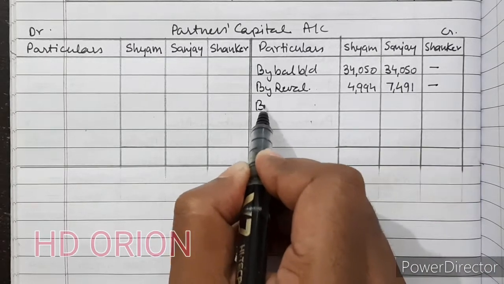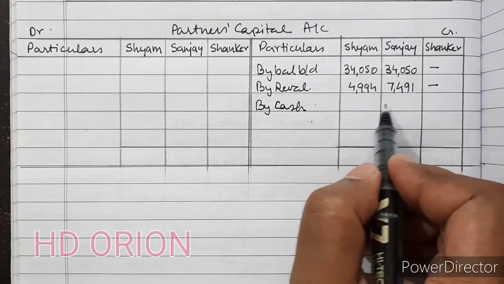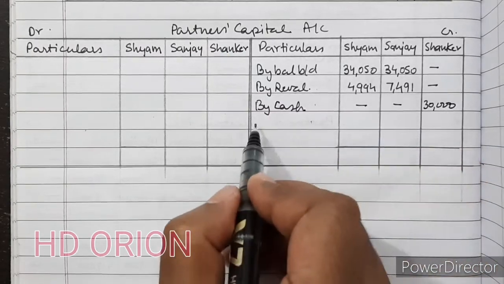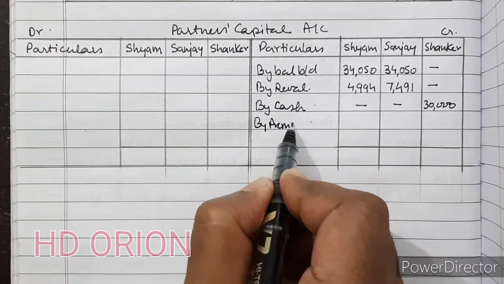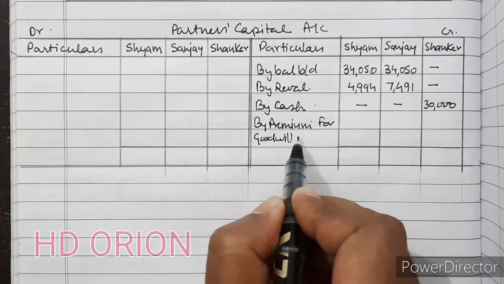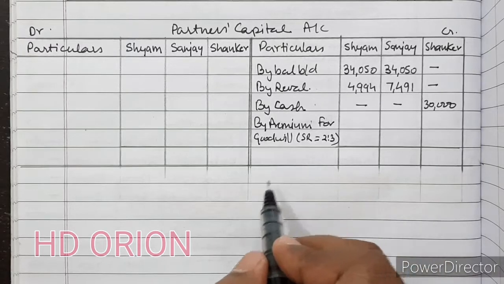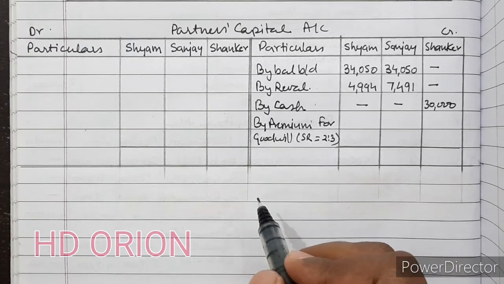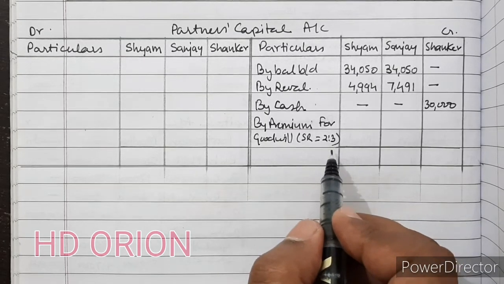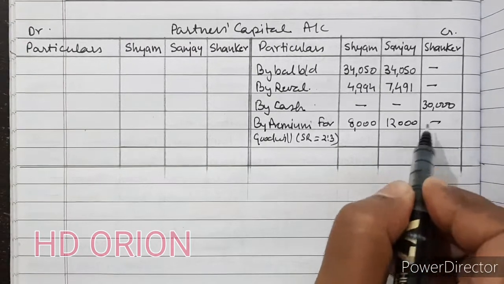By cash or bank, the new partner is bringing 30,000 as his capital, and by premium for goodwill in sacrificing ratio, which is old ratio itself. Now if you calculate, then also you will get the old ratio as sacrificing ratio. So it is 20,000. So when 20,000 is broken in this ratio, then it will be 8,000 for the first partner and 12,000 for the second partner.